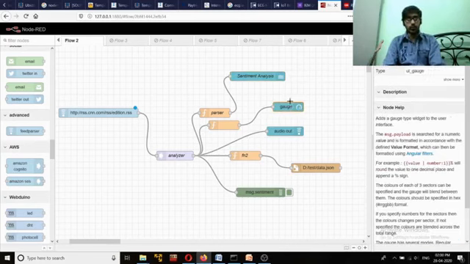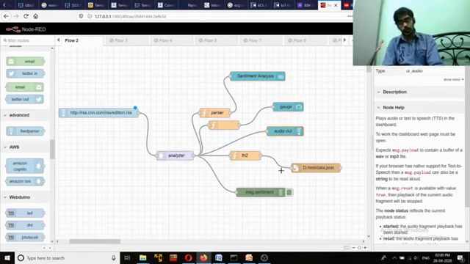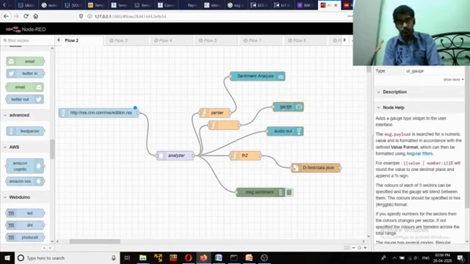Same thing, we are also introducing some gauge node and some audio node as well. So what is the job of this gauge node? This is also a part of the dashboard component. You can directly use this gauge node to make a graphical user interface corresponding to the sentiment value. That means whether your sentiment is increasing or decreasing, based on that the gauge value will change, right?